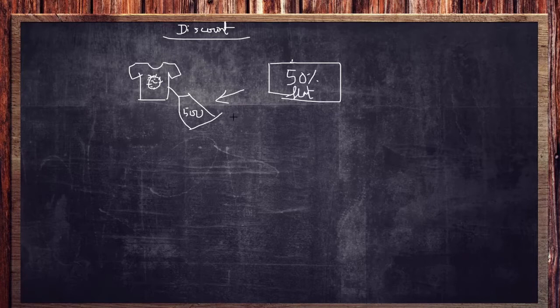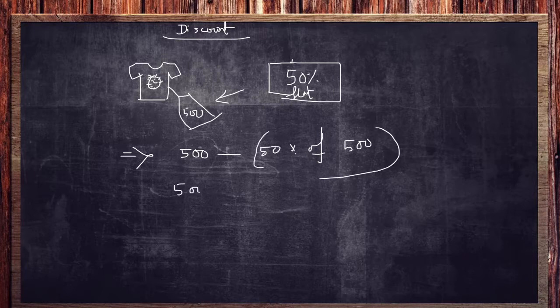तो 50% sale, that means 50% off, right? So whenever you are just going to buy that, they will reduce 50% of 500. What is that? 50% of 500. And how we will say that? So it is 50 by 100 into 500.